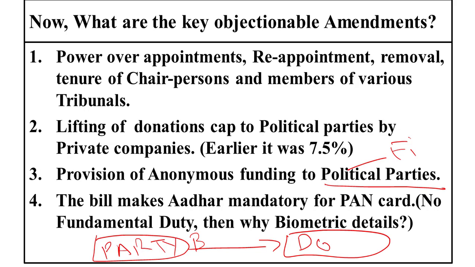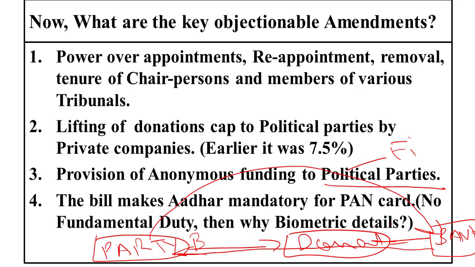As a donor, you go to the designated bank and buy a bond, labeled an electoral bond. You give this bond to the political party, and as and when it needs funds, it can go to the bank and redeem that bond. It can tell the bank, you keep this bond and give me the money.